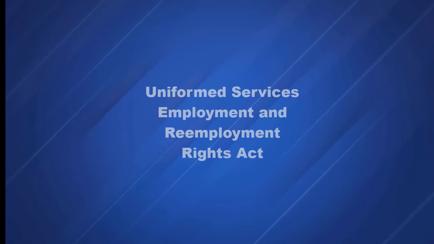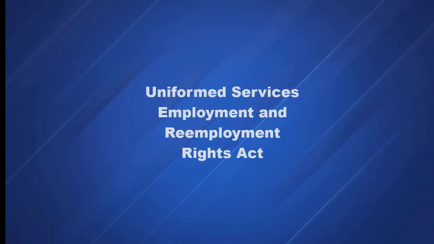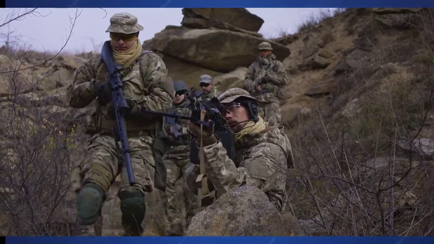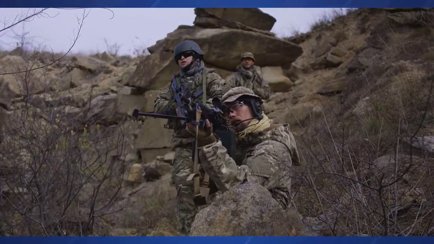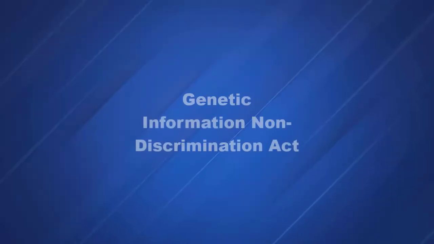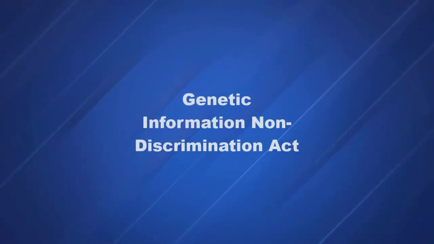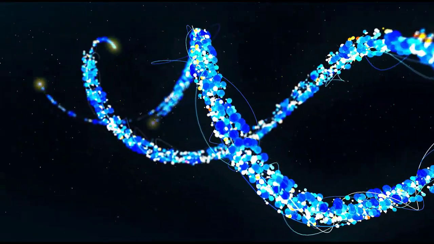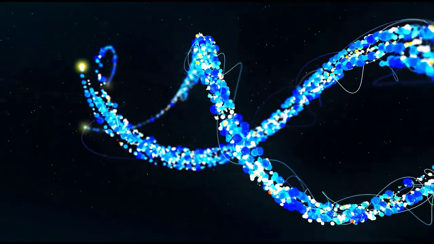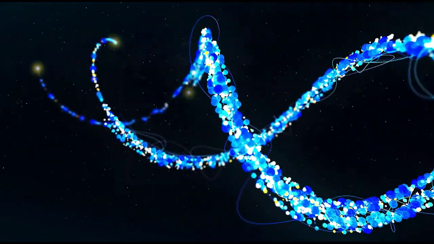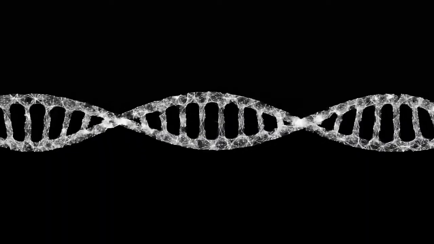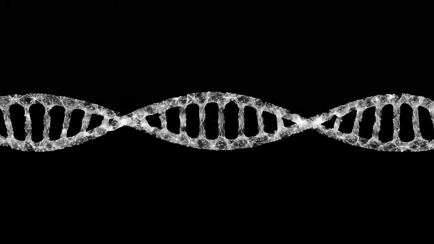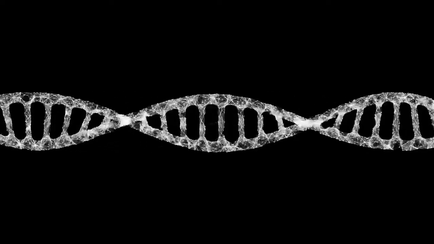Thanks to the Uniformed Services Employment and Reemployment Rights Act of 1994, it is also illegal to discriminate against individuals based on their past or present service in the military. Congress also passed the Genetic Information Non-Discrimination Act in 2008. As the title indicates, this act prohibits employers, insurers, and others from discriminating against people based on their genetic information. For example, a company could not refuse to hire you if they learned that you had a gene that made it more likely you would get cancer, possibly leading to higher healthcare costs for the company.